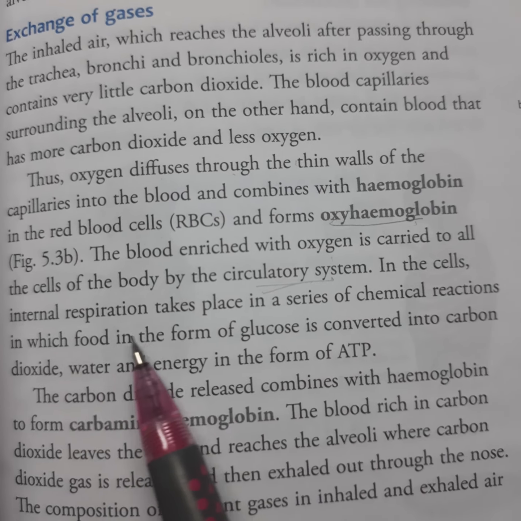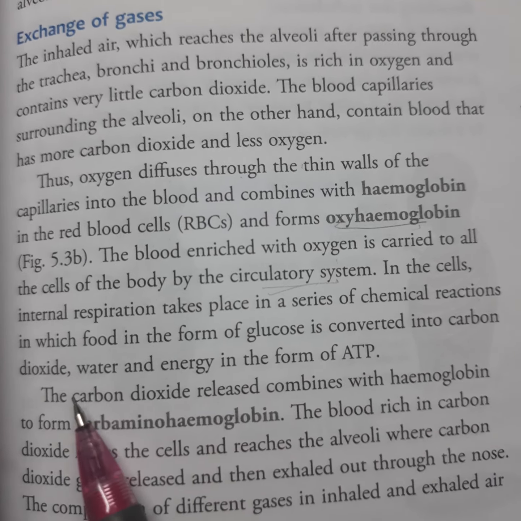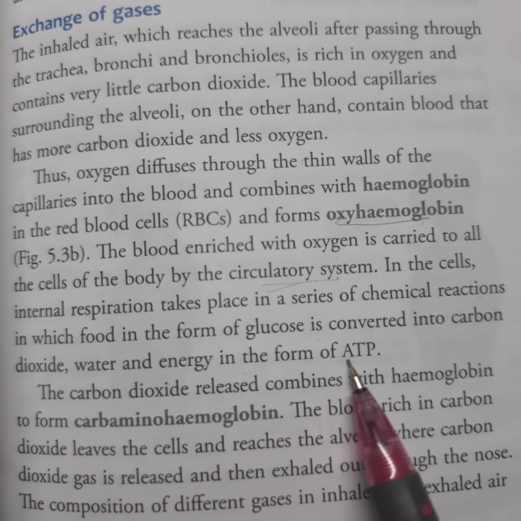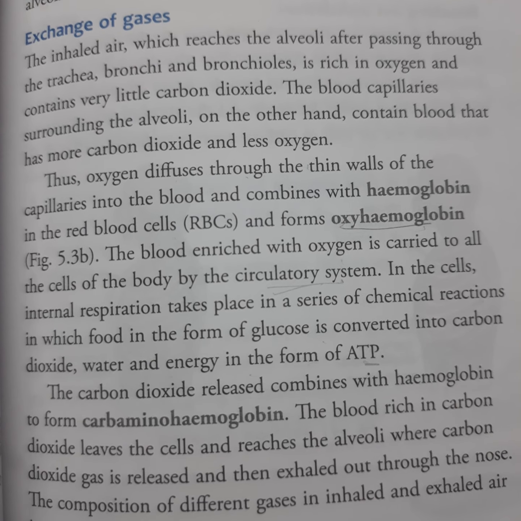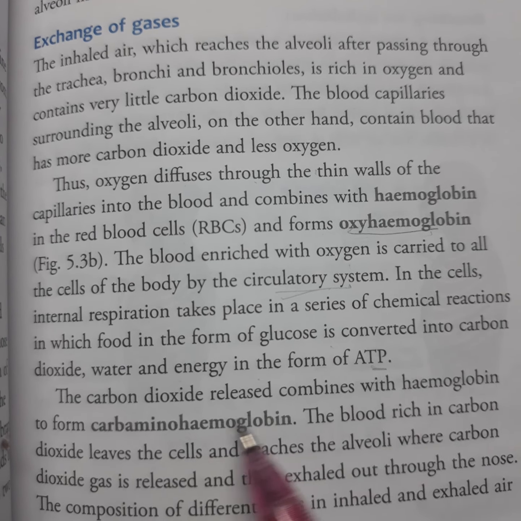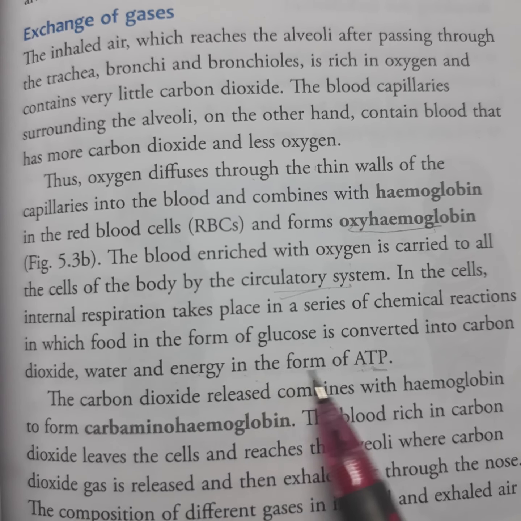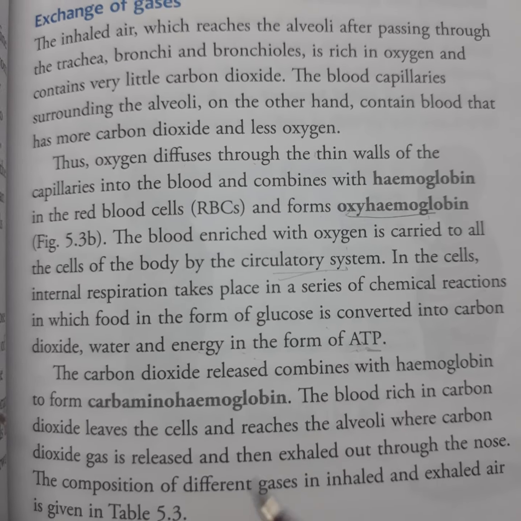In the cells, internal respiration takes place in a series of chemical reactions in which the food, glucose, is converted into carbon dioxide, water and energy in the form of ATP. So after reaching the cells, the glucose is converted into carbon dioxide, water and energy in the form of ATP. After that, what happened?